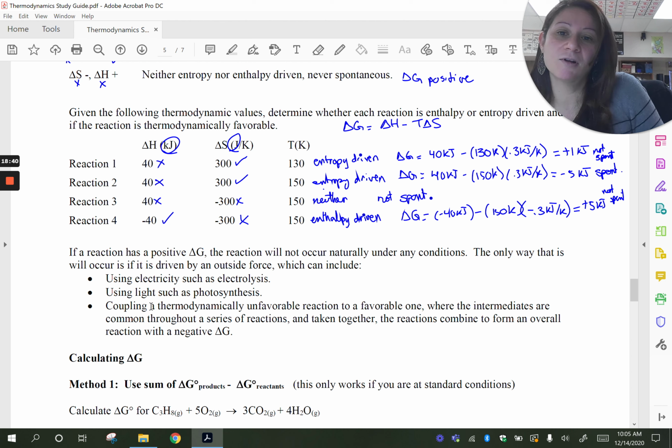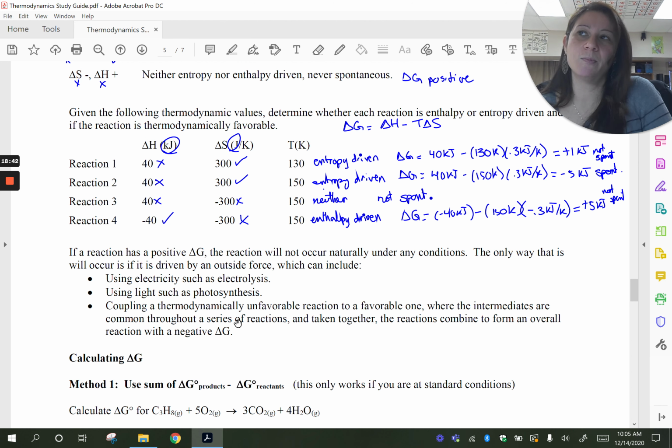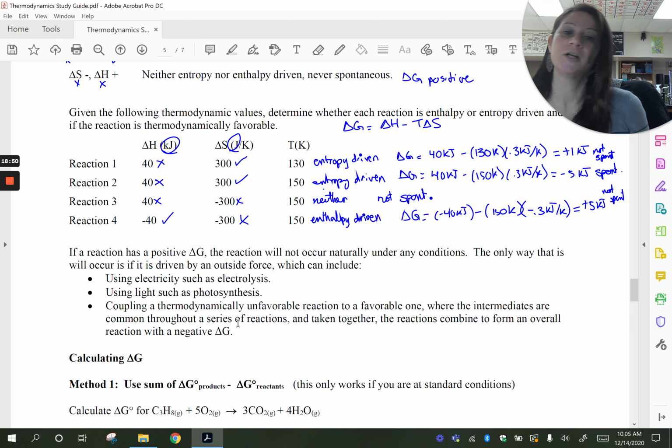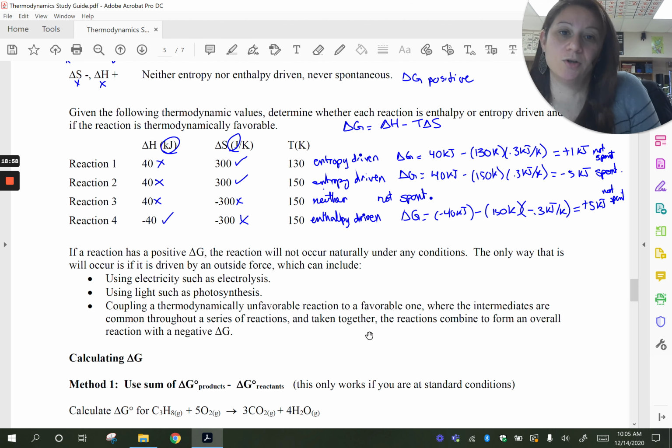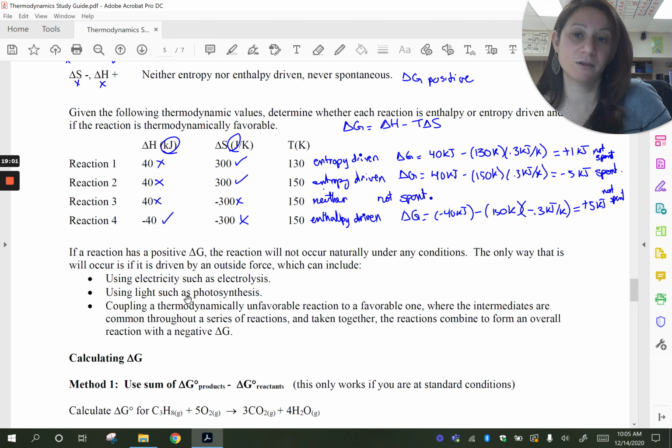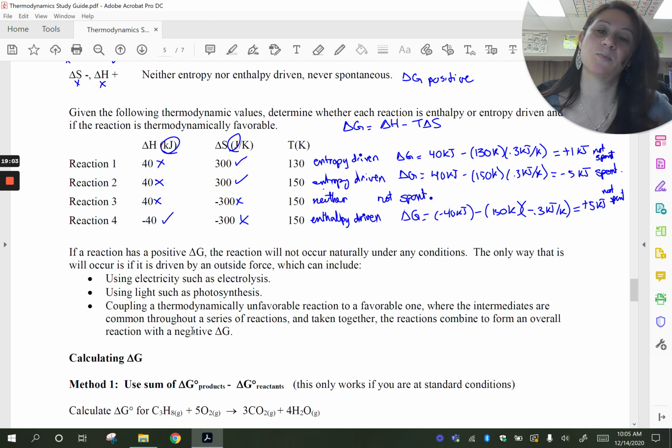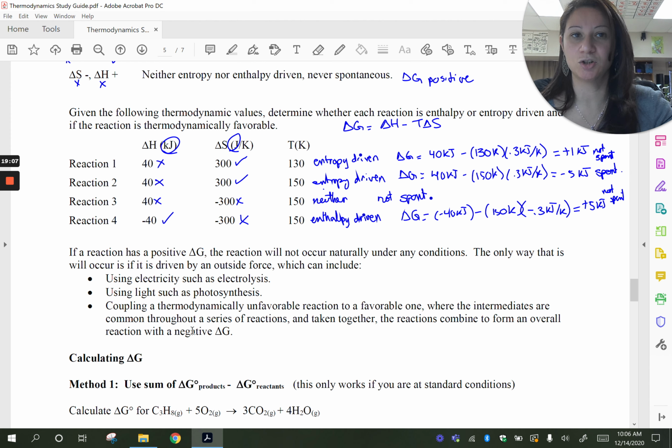Or you can couple reactions. Coupling means you do two reactions together. And so if you couple two reactions where one is not favorable and one is really, really super favorable, then together the process might have an overall negative delta G, and then your reaction could occur. So these are the three things that we could do to a reaction that has a positive delta G that is normally not spontaneous to get the reaction to go.